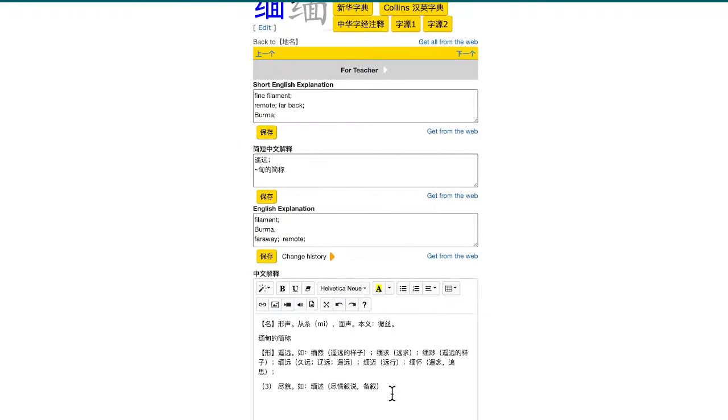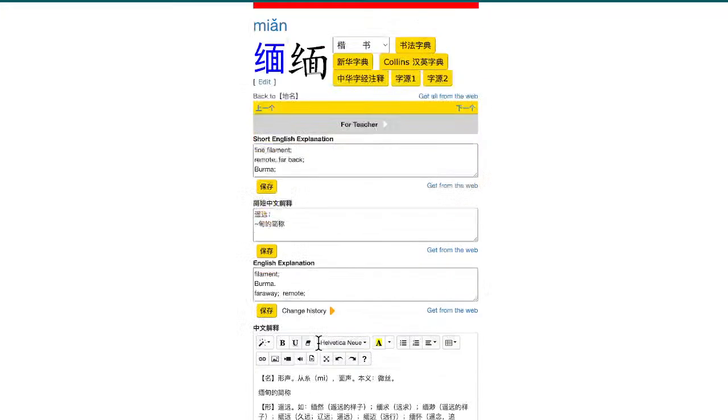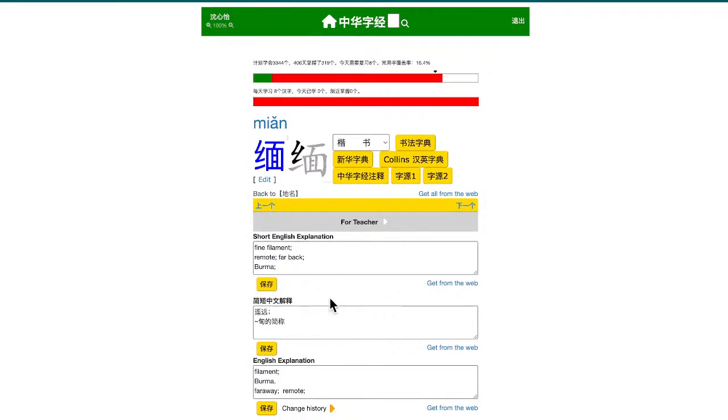So 缅怀, for example, 缅远, 缅怀, that means you are remembering something in the distance, either by time or by physical distance. This is called 缅怀. You're thinking about them. So that's basically two meanings: either the name for the place, 缅甸, or it means far away.